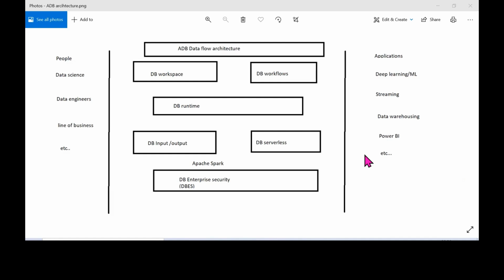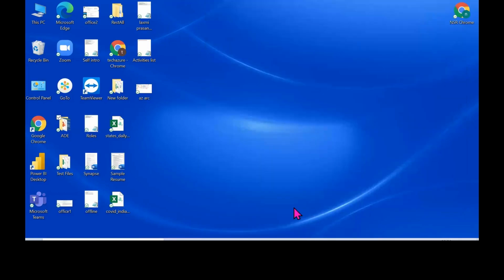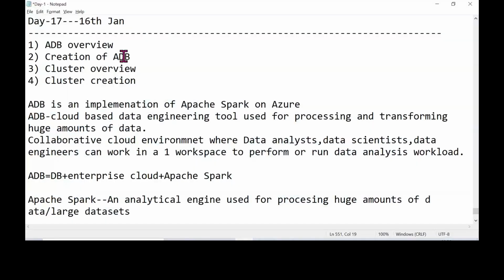All right, so till here, is it clear, guys? This is the overview of our Azure Databricks. If it is clear, I'll start with creating a workspace. I'll tell you how to create our Azure Databricks workspace. Shall I start with creation of the Azure Databricks workspace? Is it clear, guys?